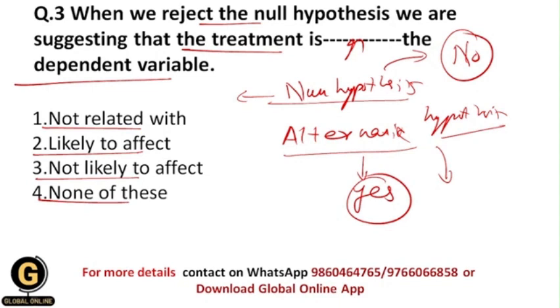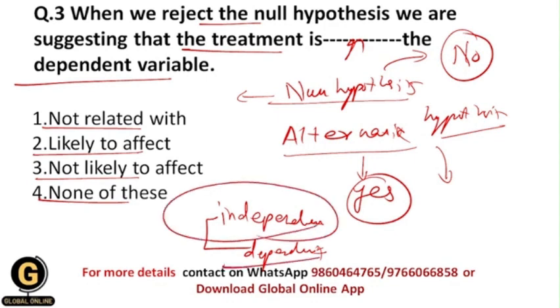It means that whenever we study the variables in the research process, there are two common types of variables: independent variables and dependent variables. Whenever there is a relationship between these variables, the independent variable is the cause variable, so it causes some effects in the dependent variable. Whenever we alter the values of independent variables, it will affect the values of the dependent variable.